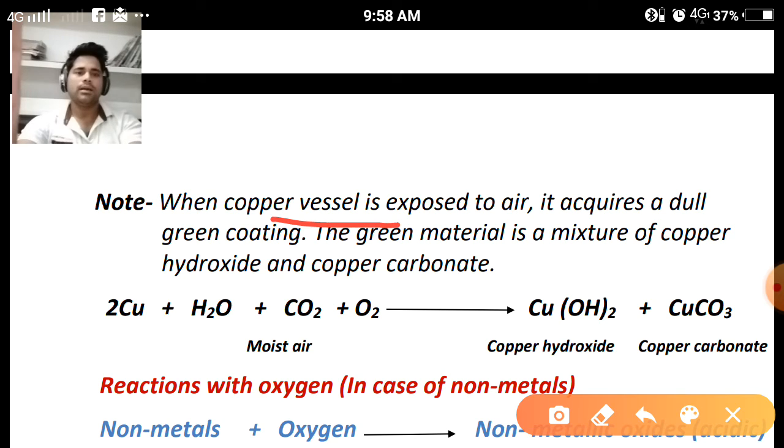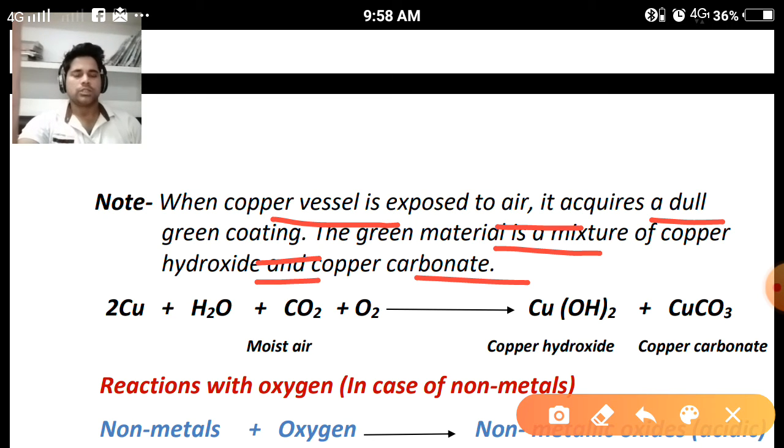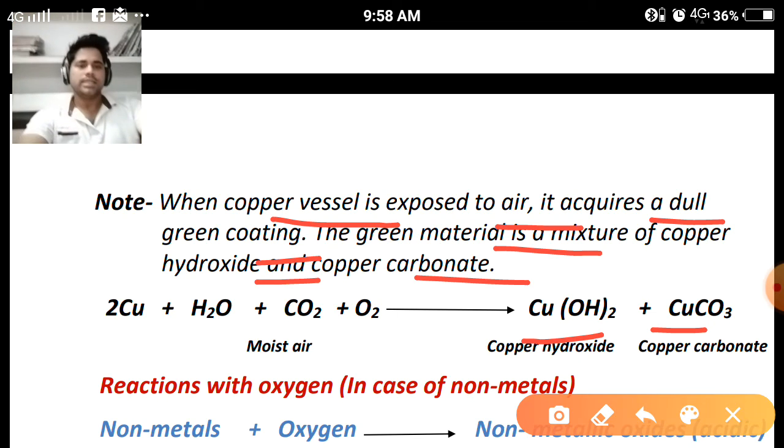Another case which is given in the chapter: what is copper rusting? When a copper vessel is exposed to air, it acquires a dull green coating. The green material is a mixture of copper hydroxide and copper carbonate. So what happens when copper reacts with water, carbon dioxide and oxygen? It will form a compound which is a mixture of copper hydroxide and copper carbonate, which is green in color, and this is a change in color. This is known as copper rusting. Clear?